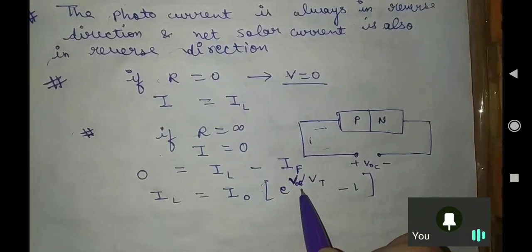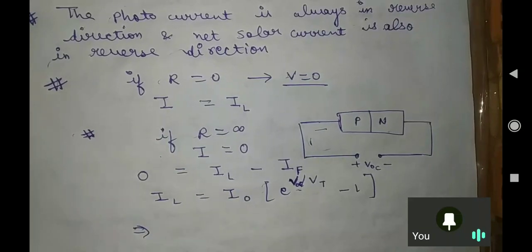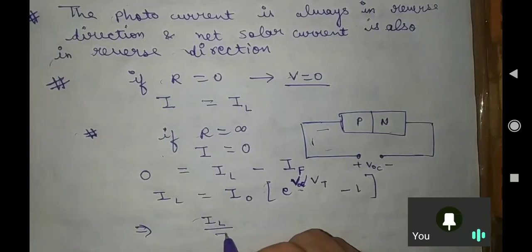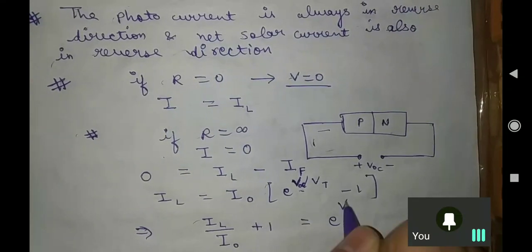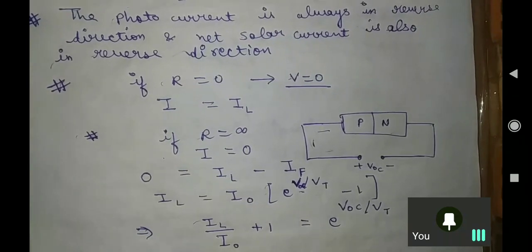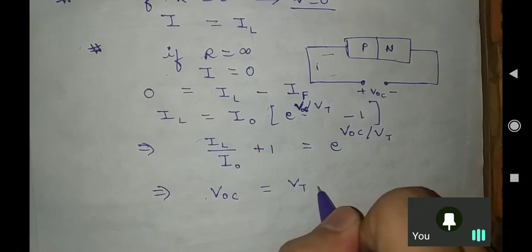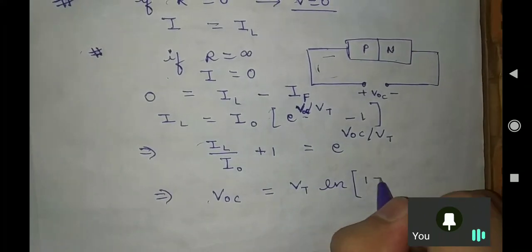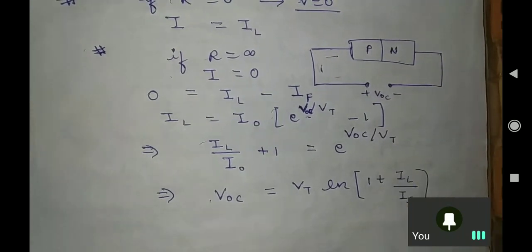So that is why I have written open circuit here. One more relation: IL over I naught plus 1 equals e to the power VOC by Vt. Or you can write the open circuit voltage as VOC equals Vt ln of 1 plus IL over I naught. Is it fine?